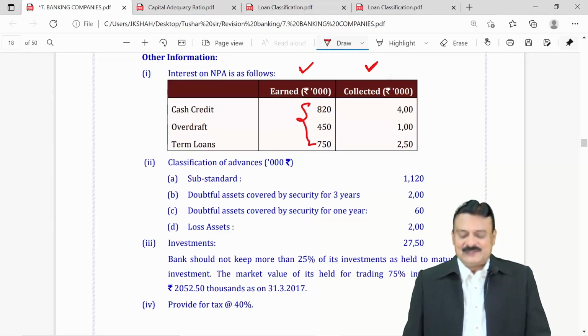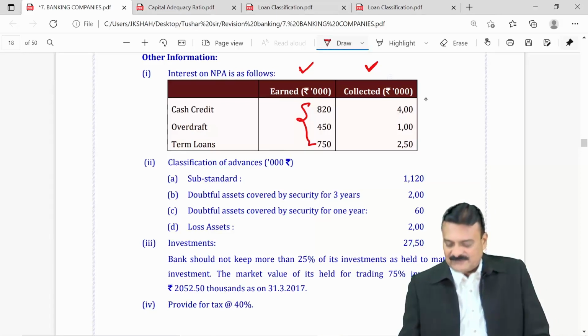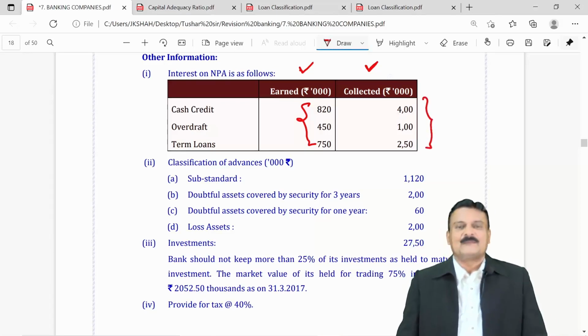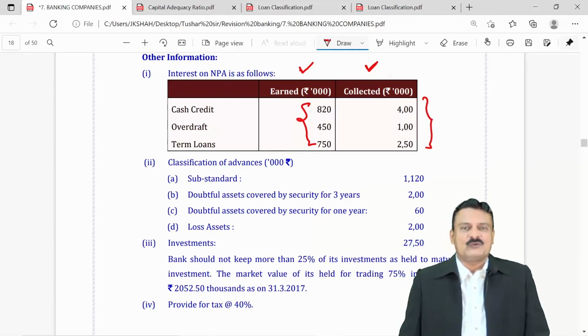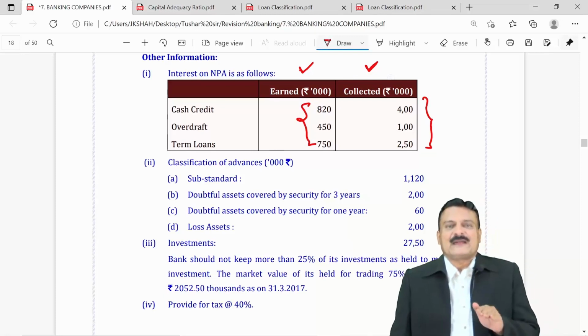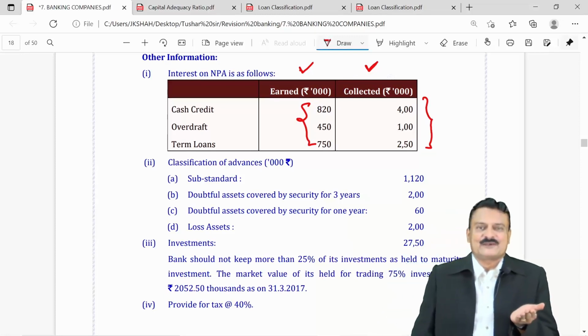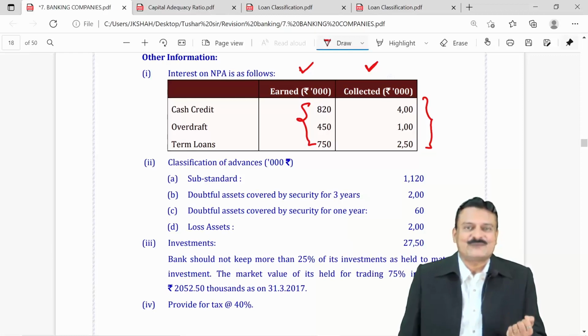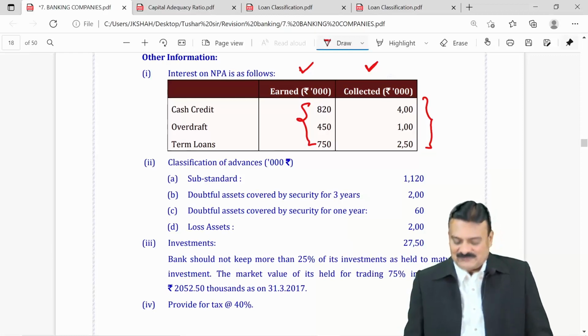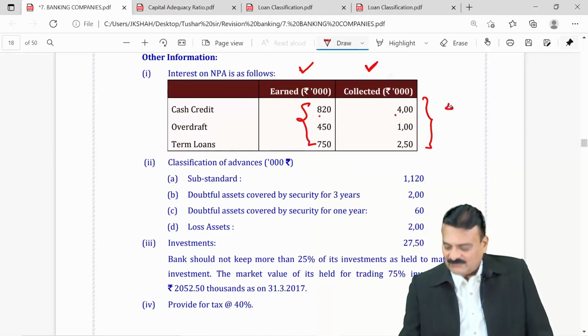But actually, which figure should have gone is these three figures. So, what should you do? The one which is excessively recorded in the trial balance should be deducted from it. That means interest on cash credit 820 is earned, collected is 400, the one which is not collected, how much? 420, not collected means due still.